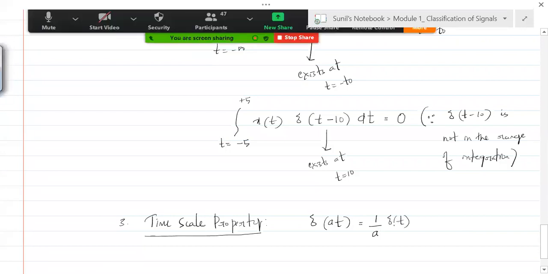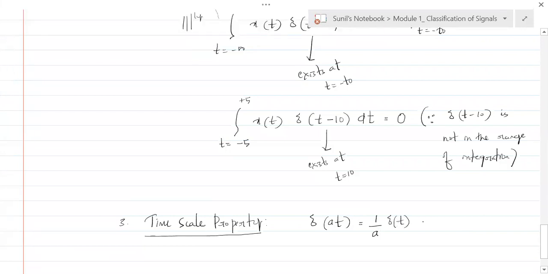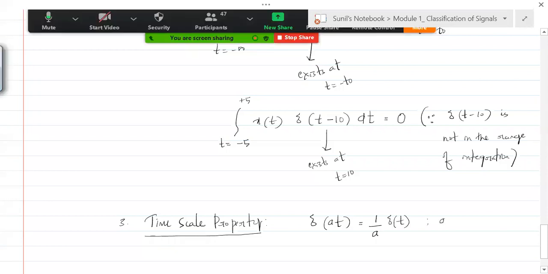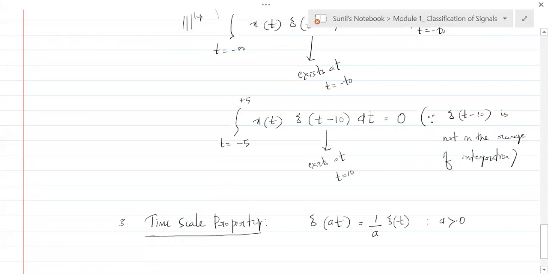So this is called as time scale property, where a is greater than 0. Understand this? So this is what one should understand. Time scale property: if you have delta of at, then it is 1 by a into delta of t. Understand? So collectively, let's understand.